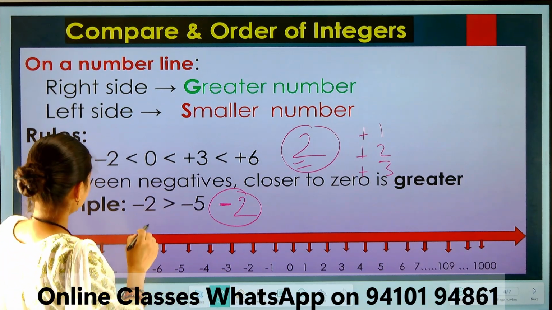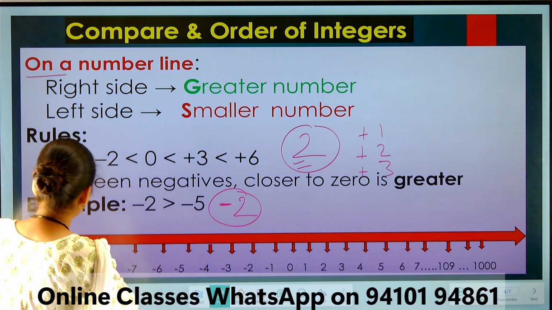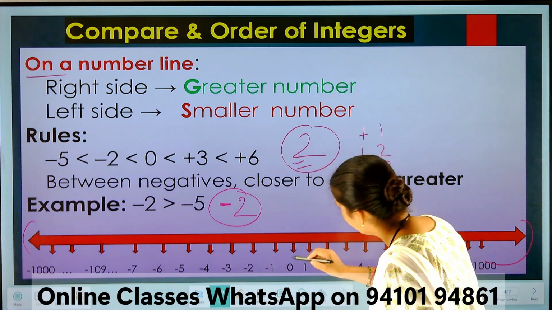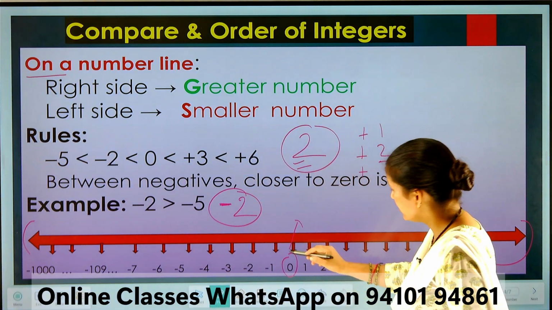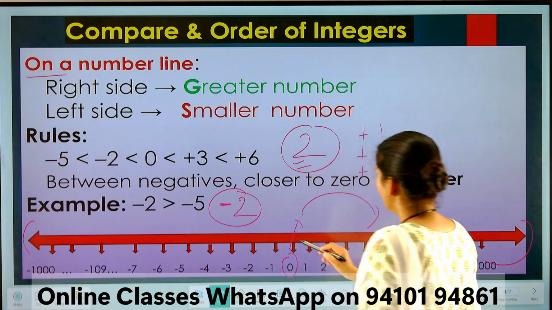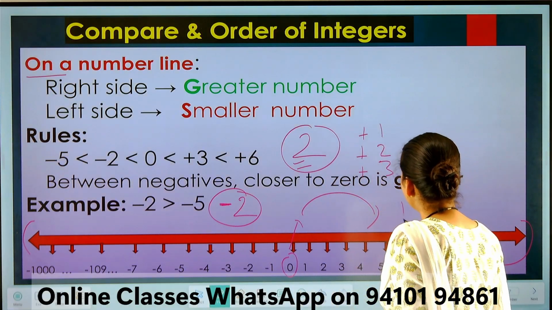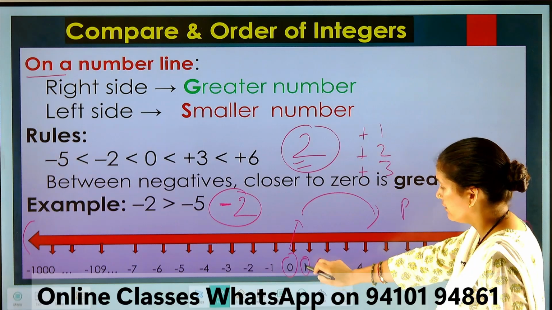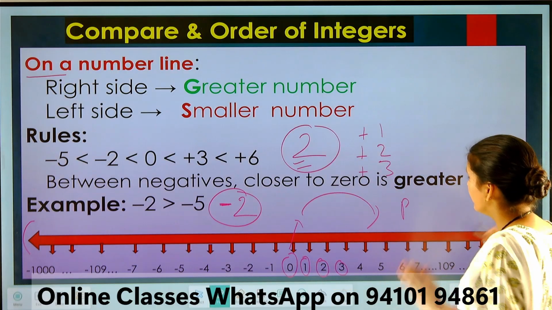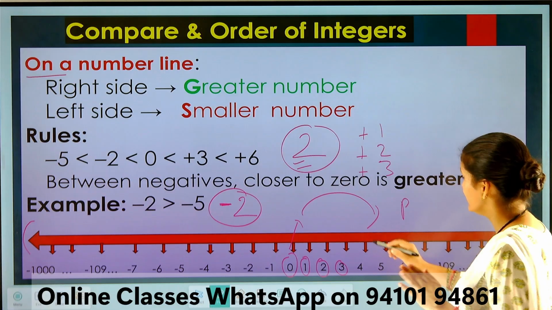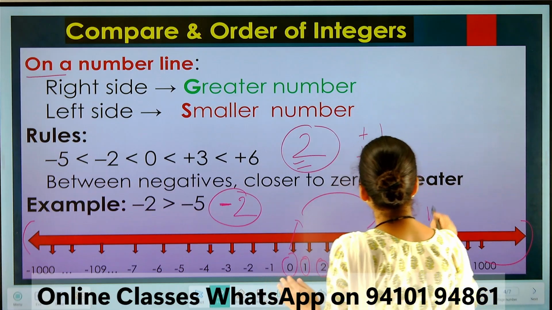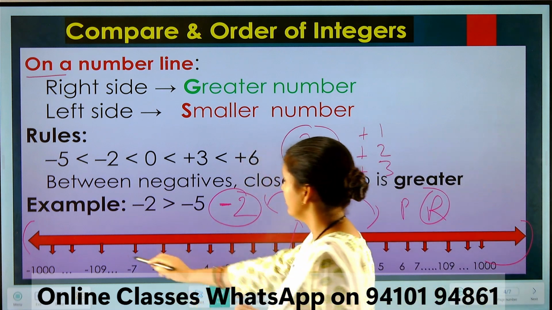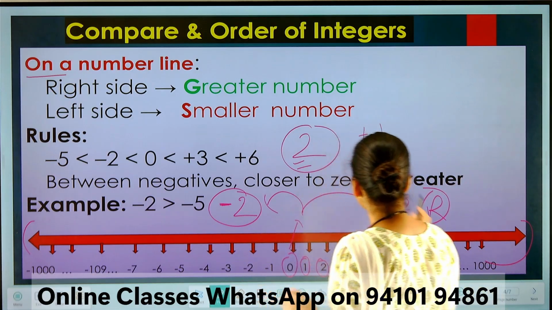At first, on a number line, understand this number line. This is the number line of integers. In the middle, in the center, there is 0. We put 0 here, and on the right side of 0 we see that these are positive numbers. These are positive because there are no negative signs in front of these numbers. So that's why we say these are positive numbers. On the right side of 0 are positive numbers and on the left side negative numbers. You can see here left side negative, right side positive.